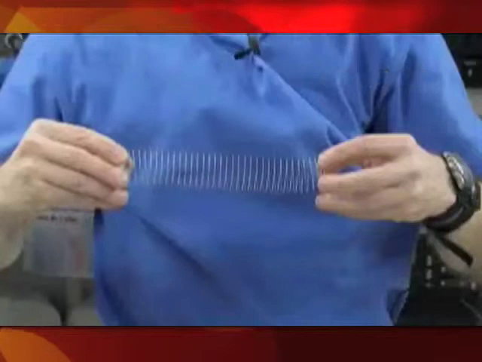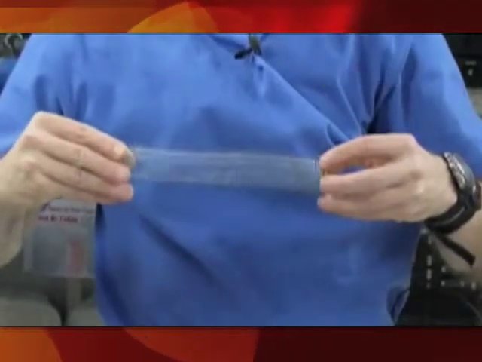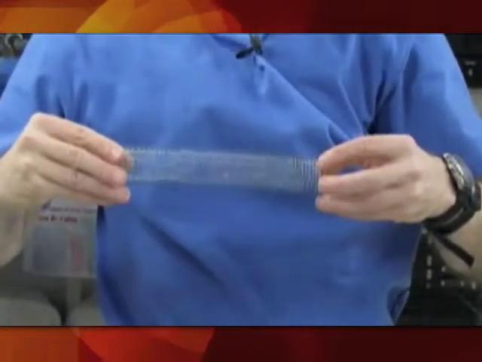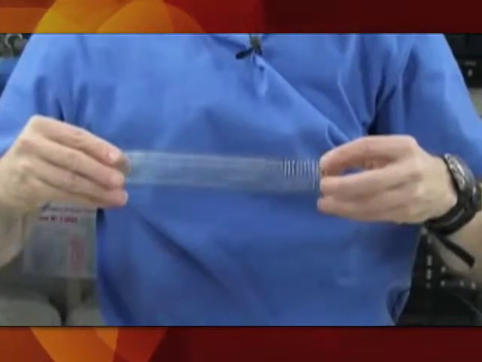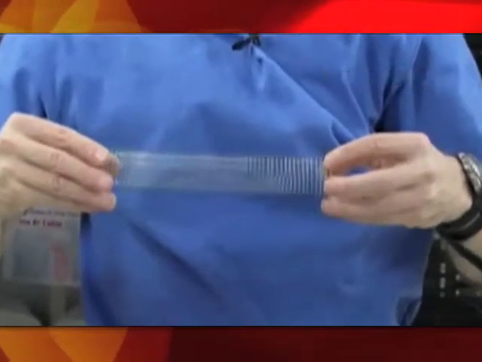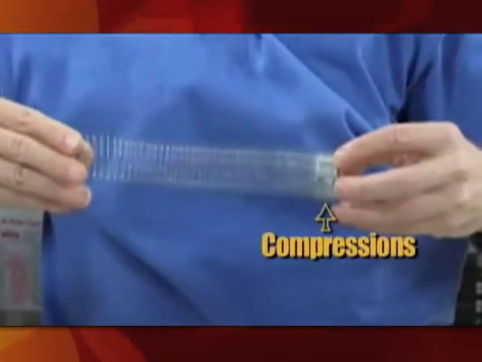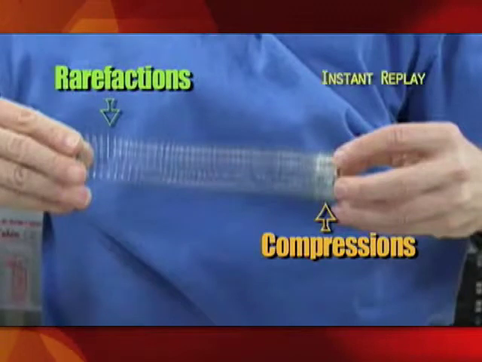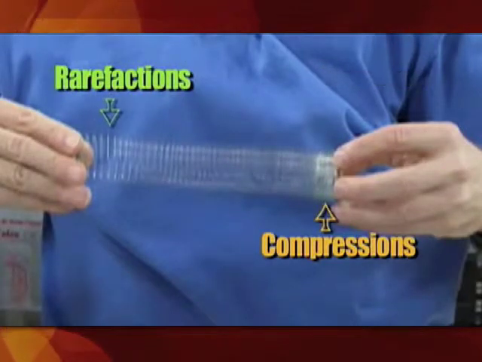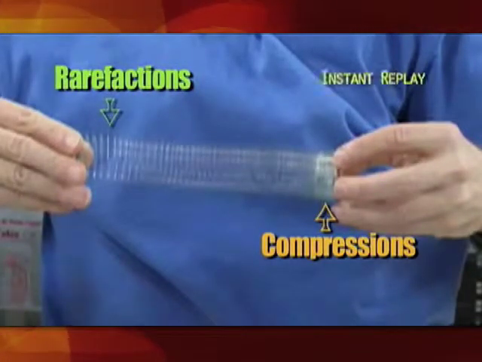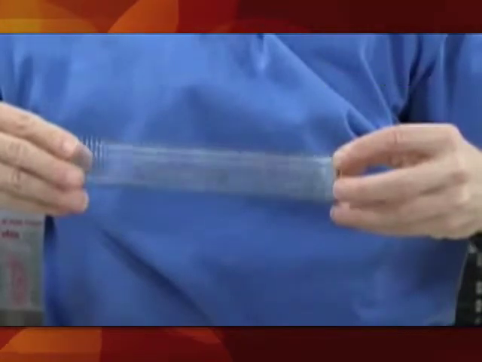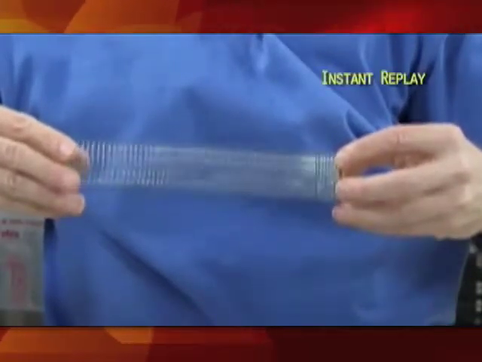How did those waves compare to the waves we created with rope? Longitudinal waves move the particles of the medium parallel to the direction the wave is traveling. The coils in the spring move back and forth in the same direction as the wave travels. The parts where the waves are close together are called compression. The parts where the coils are spread out are called rarefaction. After the wave passes, each part of the spring returns to the position where it started.